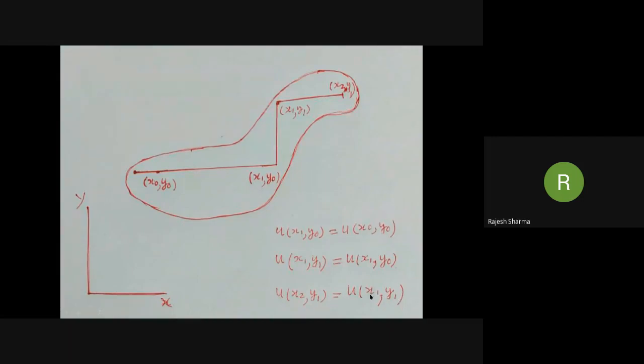So u at (x2, y1) is equal to u at (x1, y1), which equals u at (x1, y0), which equals u at (x0, y0). So u is constant, and similarly v is also constant, hence f(z) is constant in omega.